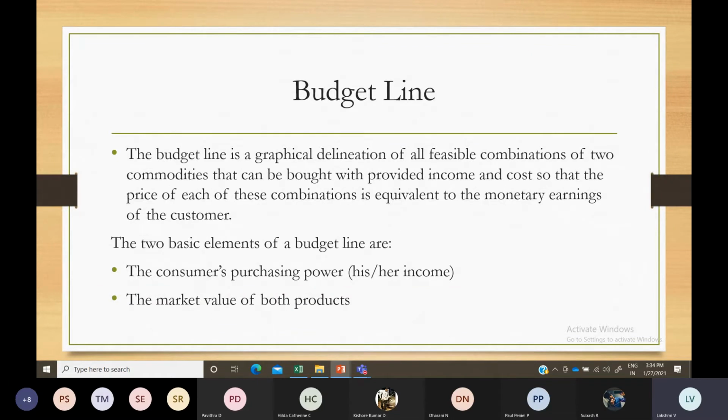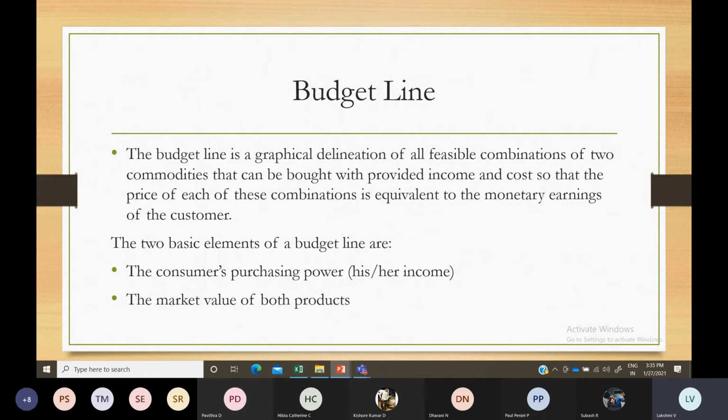Till now, where we get maximum satisfaction, utility, and how we rank combinations of two goods, that we only discussed under the cardinal and ordinal approaches. In the budget line, you consider your income as the main aspect, and based on that, whether 20 units or 10 units, how you allocate, which one you want more and which one less, you have to fix it based on your income. If you earn 25,000, you have to allocate every expenditure within that. You cannot go above that, because your income is limited.